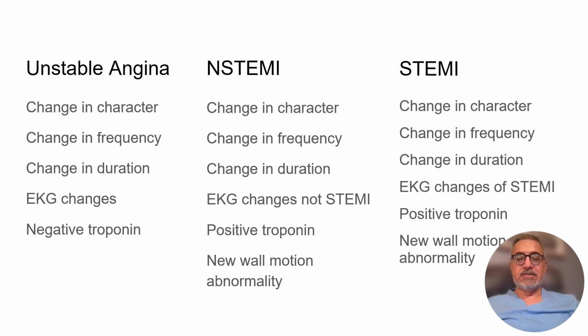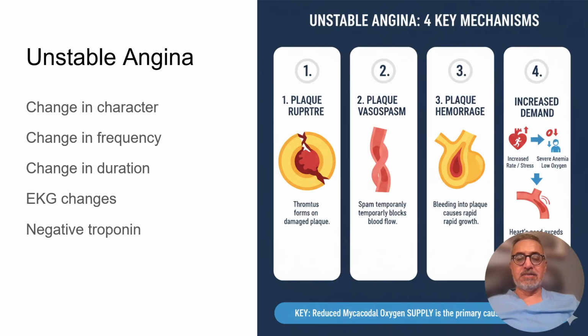Going back to unstable angina versus NSTEMI and STEMI, focusing on unstable angina, there are multiple mechanisms of unstable angina, including plaque rupture, plaque vasospasm, plaque hemorrhage, and increased demand, and all of these need to be addressed. Selective patients can be taken to the cath lab. The intermediate NSTEMI patients are also cathed selectively.